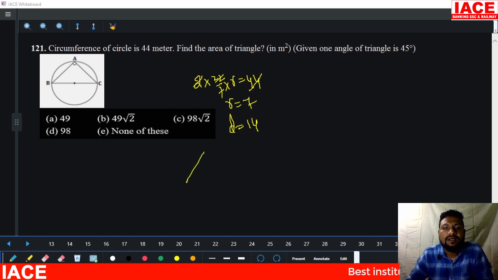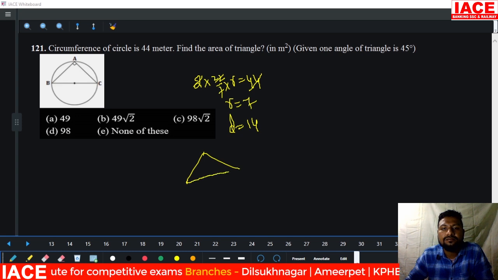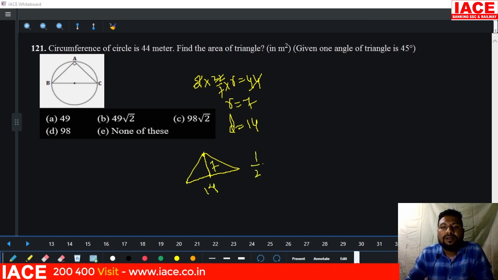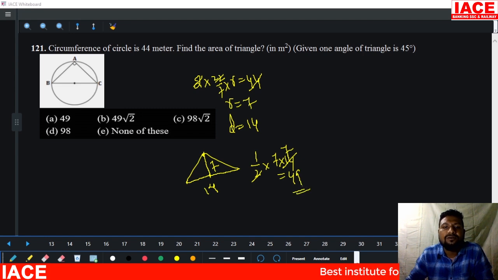Then this triangle which is contained, okay, the triangle area formula is half into base into height. It is from the center up to the circle, that means it is 7, and the base is 14. Half into 7 into 14. 2 to 14, how many times? 7 times. 7 7s is equal to how much? 49. Then 49 means option A is our answer.